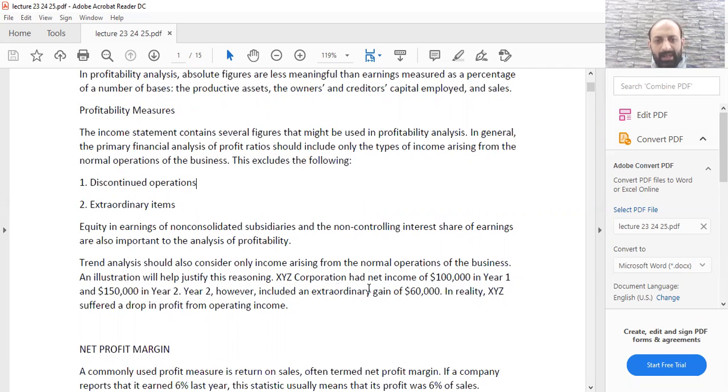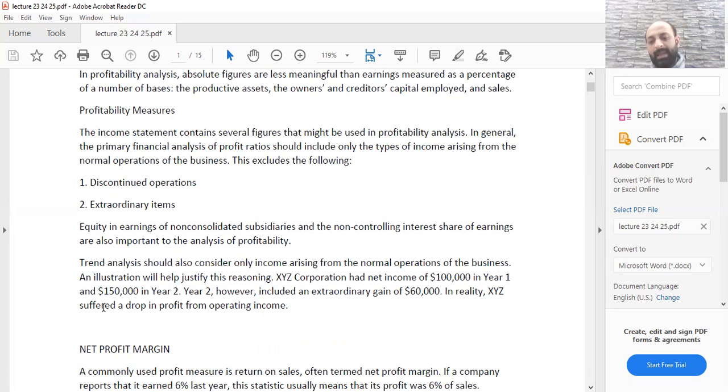For example, XYZ Corporation had net income of 100,000 in year one and 150,000 in year two. Year two, however, included an extraordinary gain of 60,000. So when we do not exclude the extraordinary item, we will say in year one the income was 100,000 and in year two it was 150,000. So we can say that there was an increase of 50,000 in the net income.